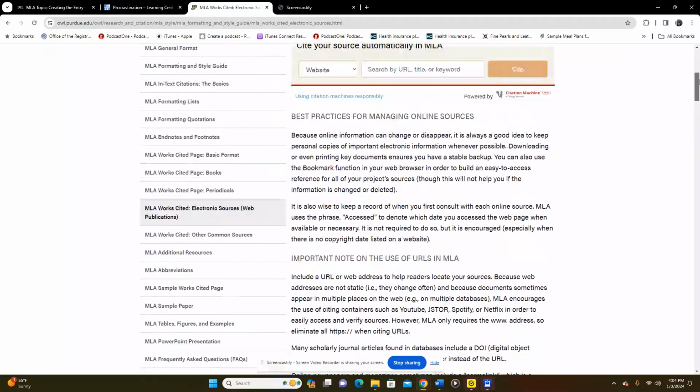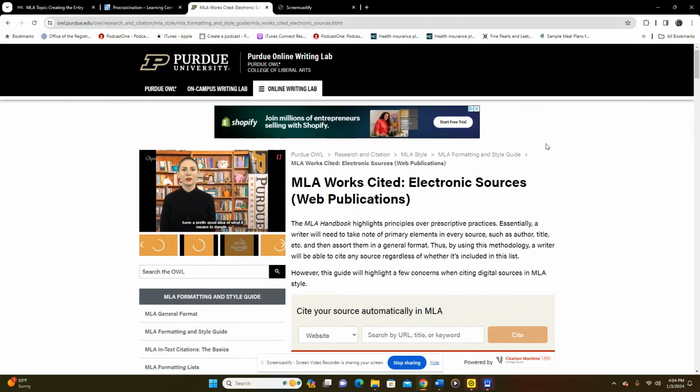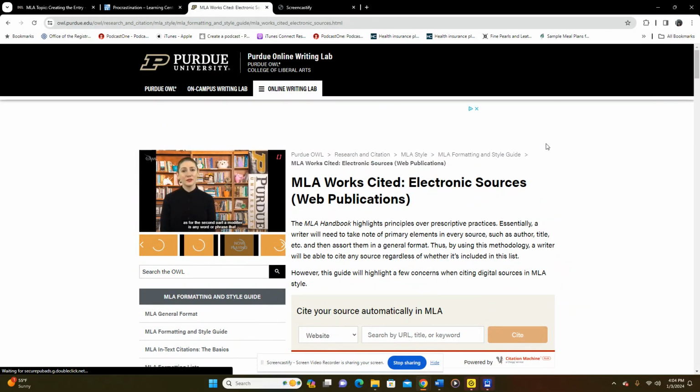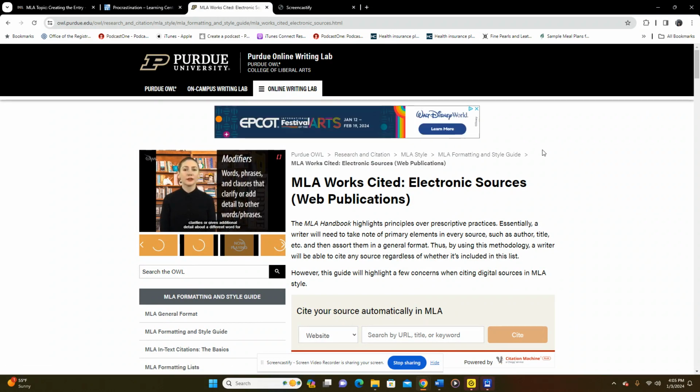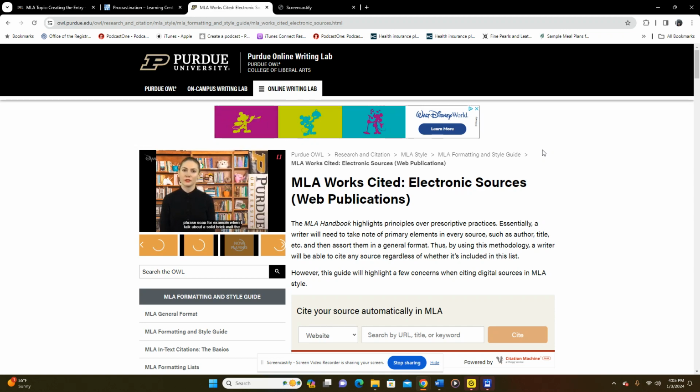So this is introducing the Purdue OWL MLA Works Cited Electronic Sources Web Publications. I'm going to have to create another video for how to cite one of either the articles or just give you a quick citation of this particular source material.